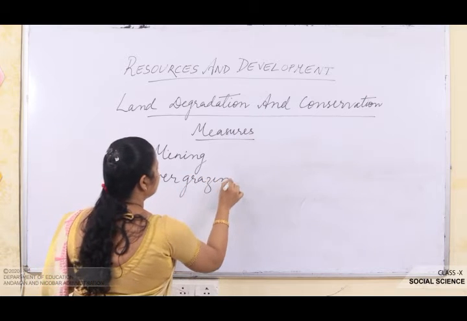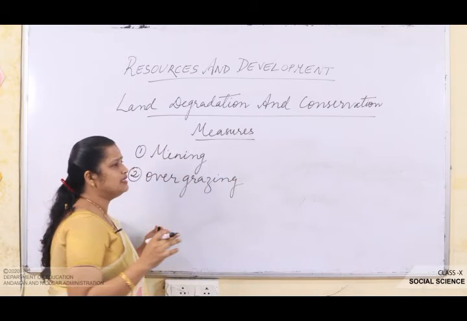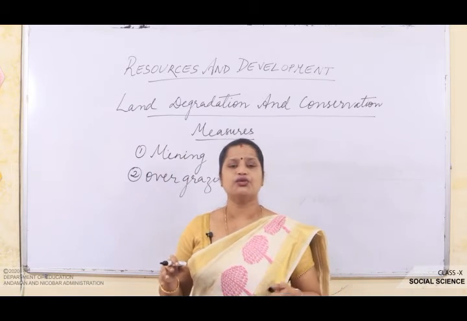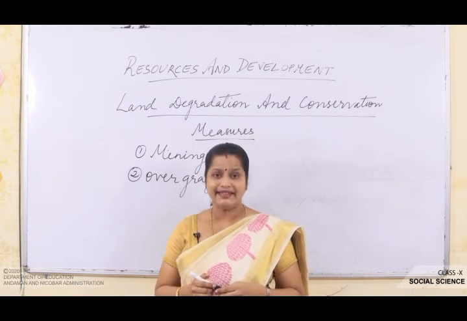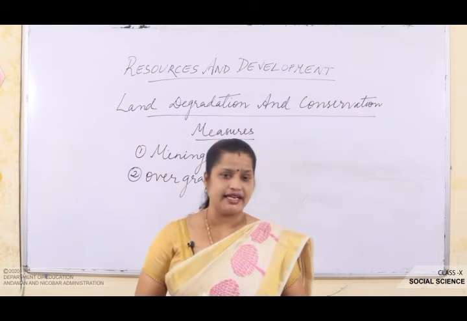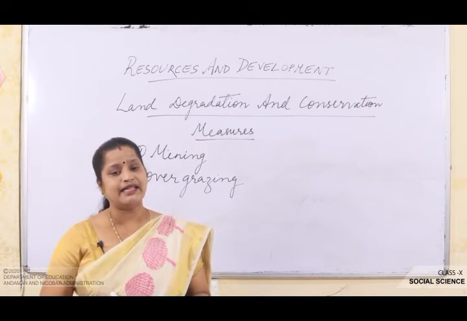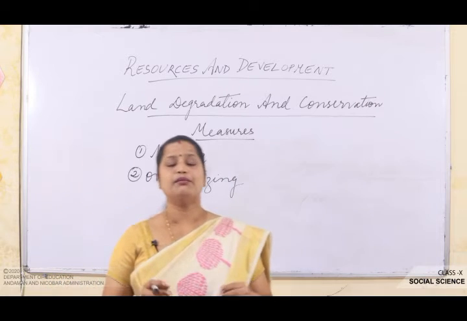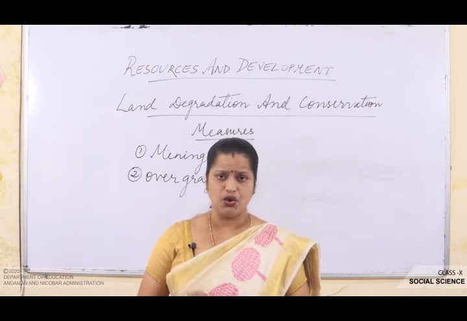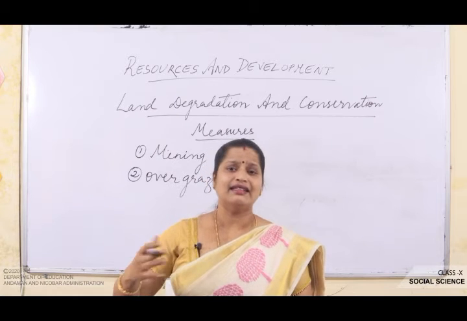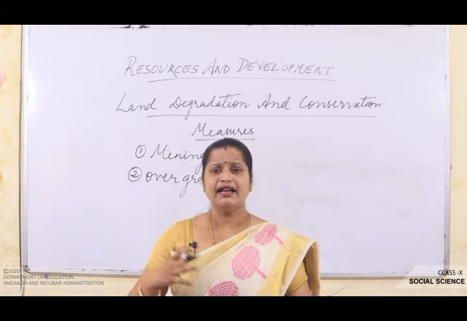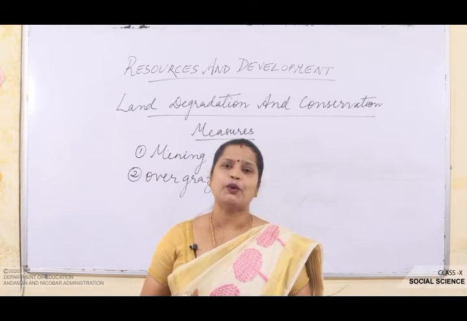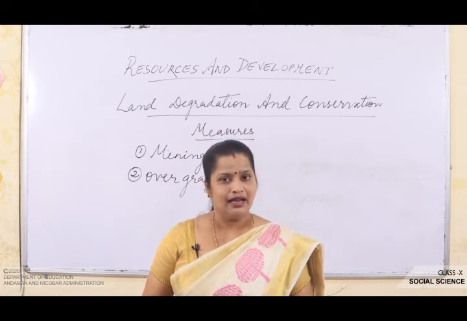When we do the mining, deforestation also takes place, and deforestation is also one of the major reasons for land degradation. Then comes overgrazing. Overgrazing in states like Gujarat, Rajasthan, Madhya Pradesh and Maharashtra is one of the main reasons behind land degradation. Overgrazing means the cattle are left to graze and keep on using that land for grazing, which also spoils the quality of the land.